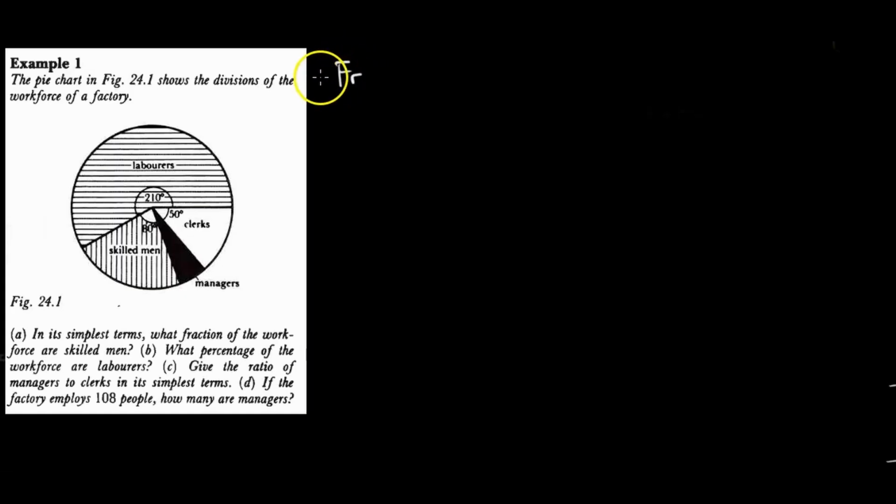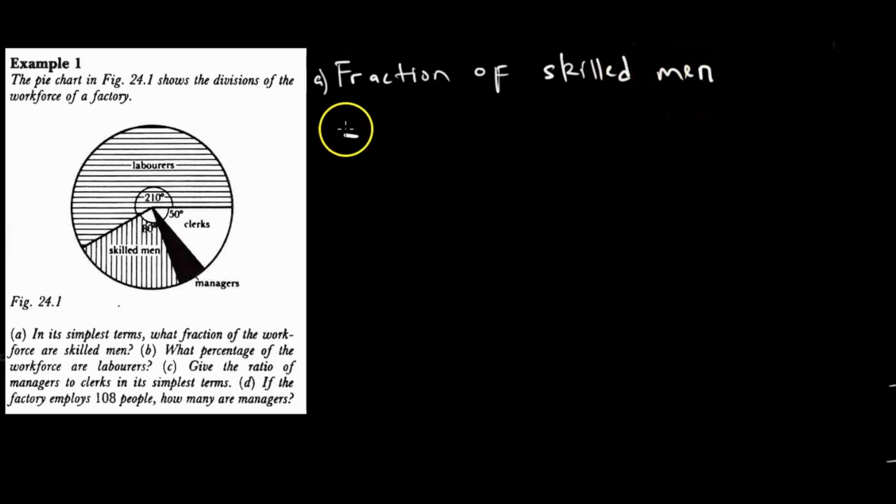Saka, this is A, and you can say fraction of skilled men, and is equal to 80 degrees over what? It should be over completeness. So remember from what we learned just previously, kana tiri ma degrees, they add up to 360 degrees. So it's 80, I'm sorry, again, it's 80 degrees over 360 degrees, like that. That is going to be the fraction.